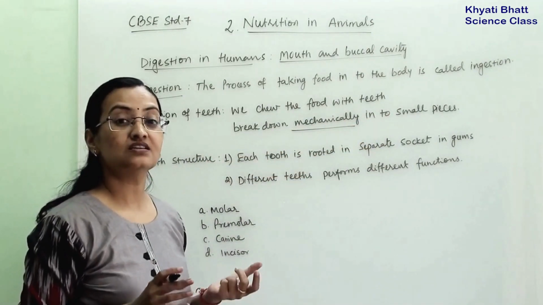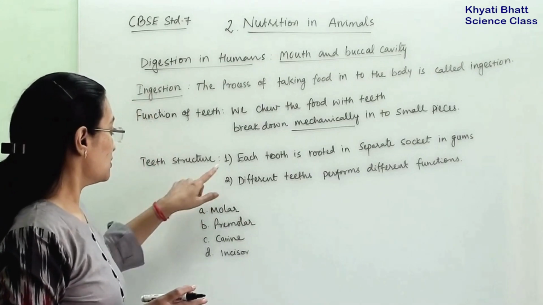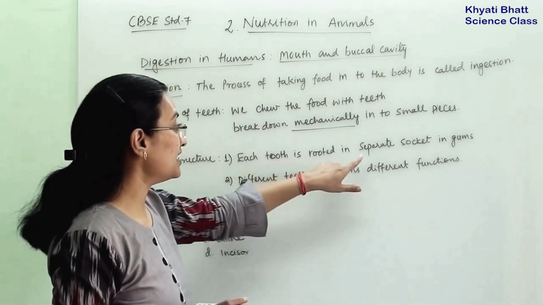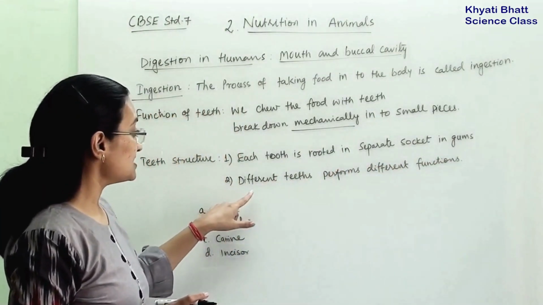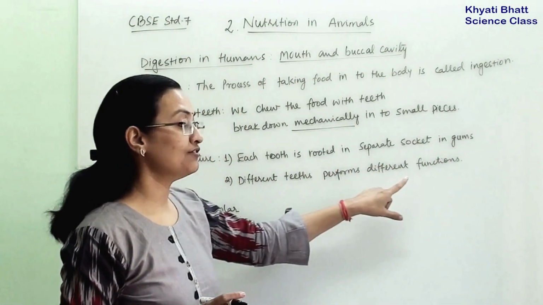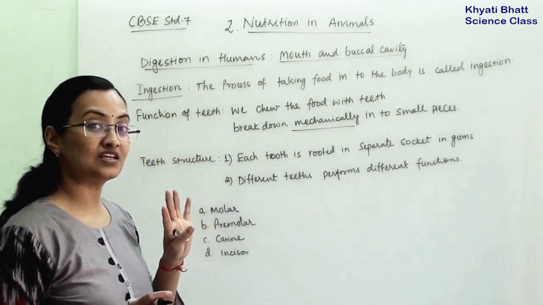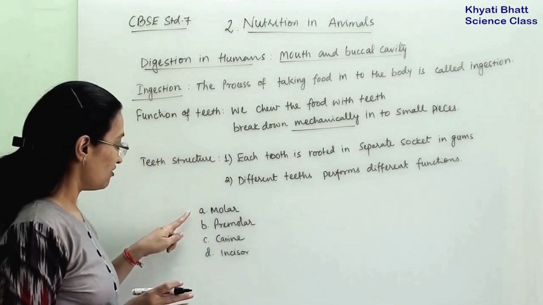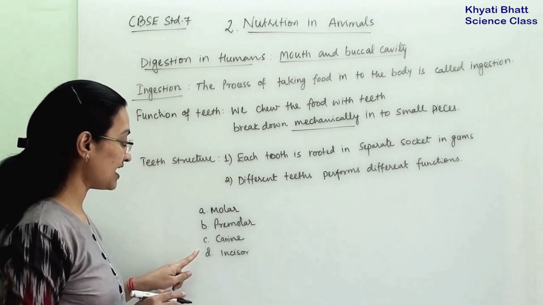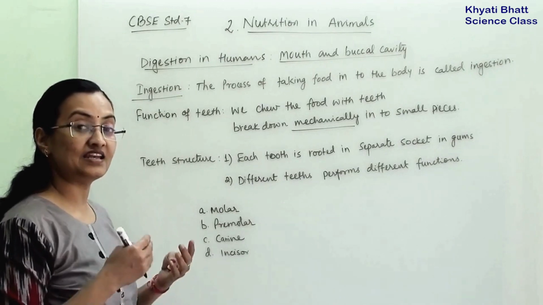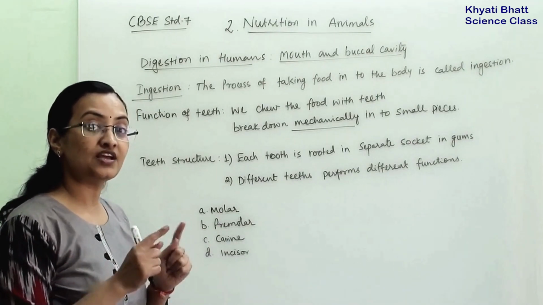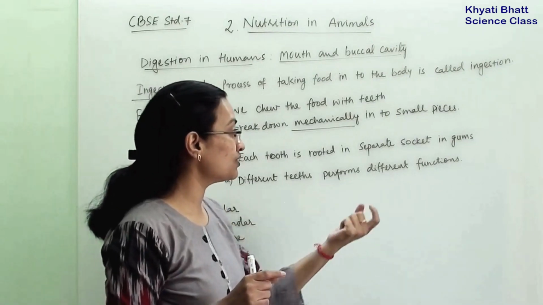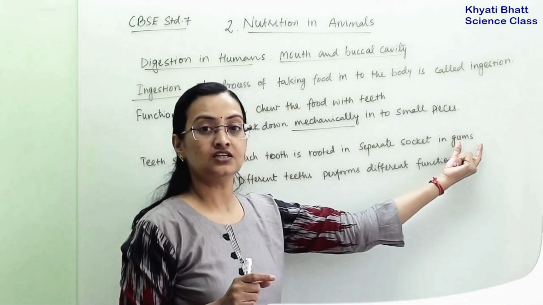Now what is the structure of the teeth? Each tooth is rooted in a separate socket in the gums. Second, different teeth perform different functions. There are basically 4 types of teeth: molar, premolar, canine and incisors. As their names vary, their function and shape will vary. Each and every one is perfectly rooted in a socket in the gums.